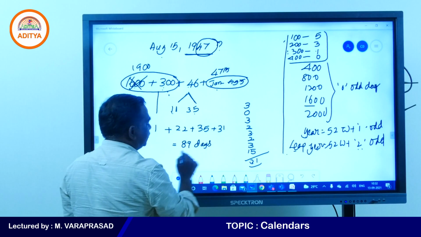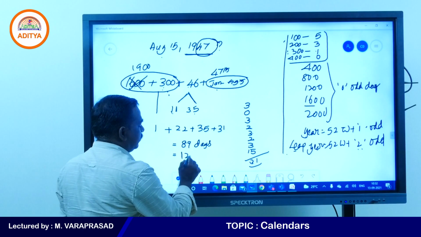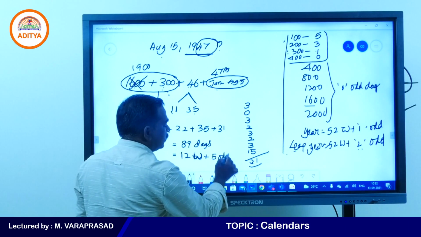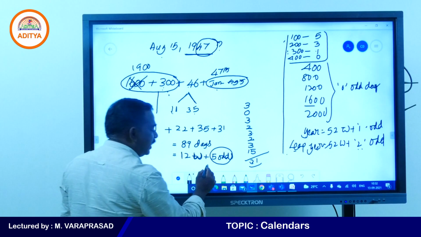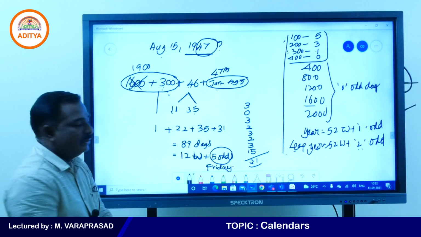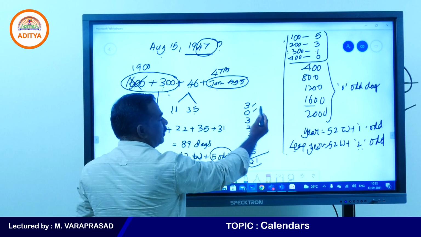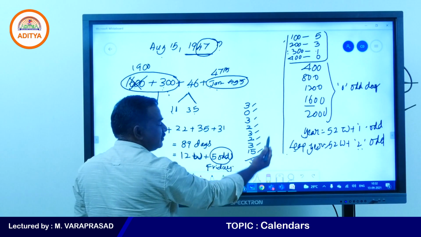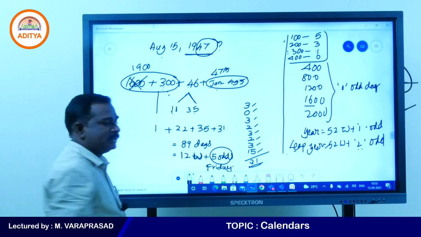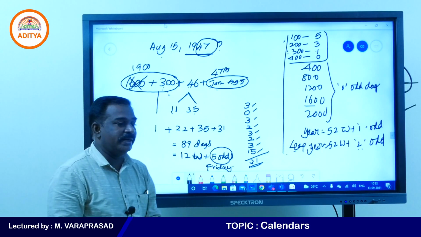89 days means how many weeks exactly, you see? 7 1s are 7, 7 2s are 14, so 12 weeks exactly plus 5 odd days. So what is the 5th day in the week? That is Friday. Yes, my students. Very good. This is the process you need to follow. January, February, March, April, May, June, July, August 15th. So 31 days you need to write here, add all these, get the odd days, divide by 7, convert into weeks and remaining days. 5 odd days means that is Friday.